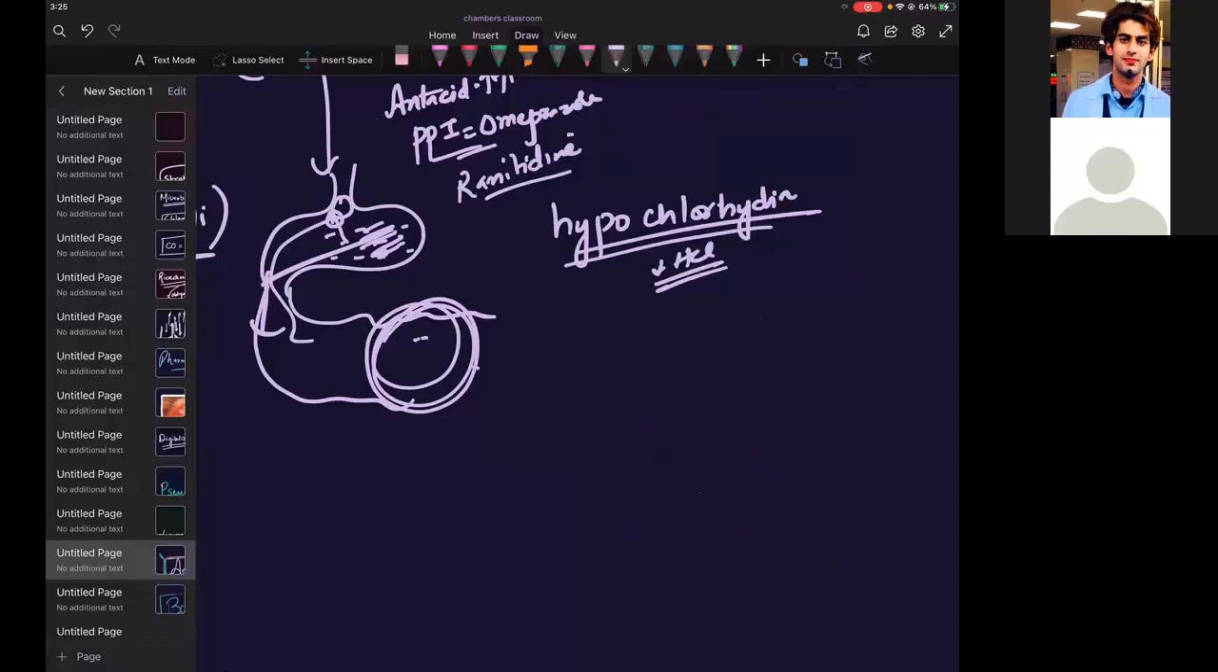Okay, let us talk about this CT toxin again. What is the method by which it is causing this? See, the CT toxin, when it reaches this region,